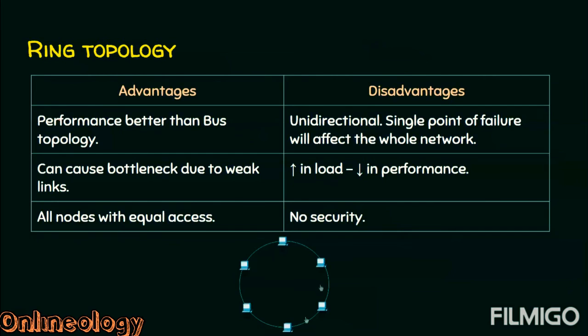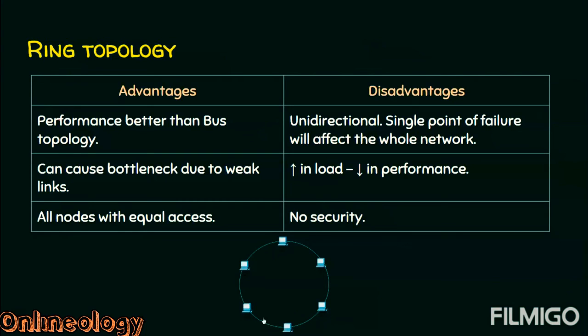At the same time, a single point of failure. Say this link has failed. So the entire network is disrupted because of this. A node failure or a link failure will definitely affect the entire network. And this is the primary disadvantage of a ring topology.